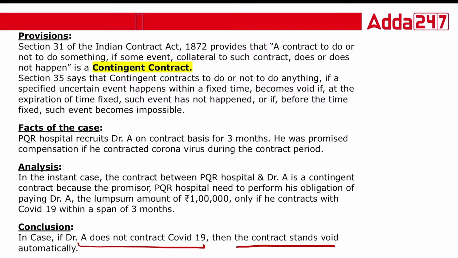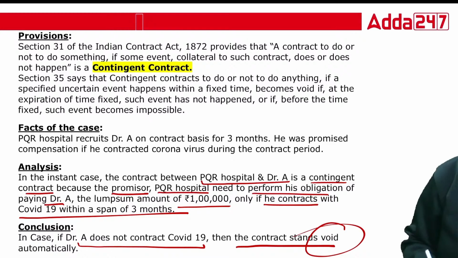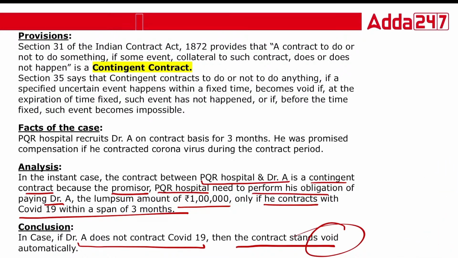In the instant case, the contract between the hospital and A is a contingent contract because the promisor, that is the hospital, needs to perform his obligation of paying A an amount of 1 lakh only if he contracts coronavirus within 3 months. But Mr. A didn't contract coronavirus, so that's why the contract will be void. So this is your contingent contract.